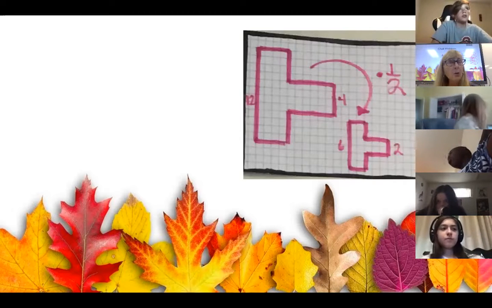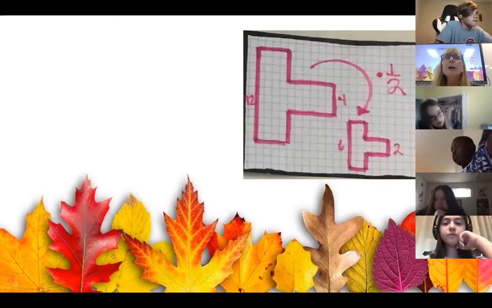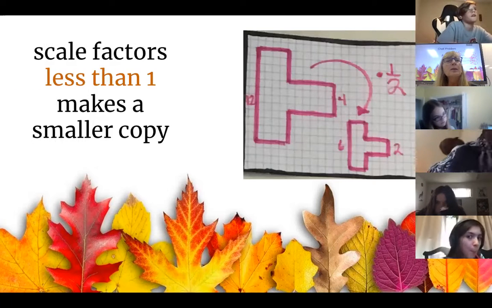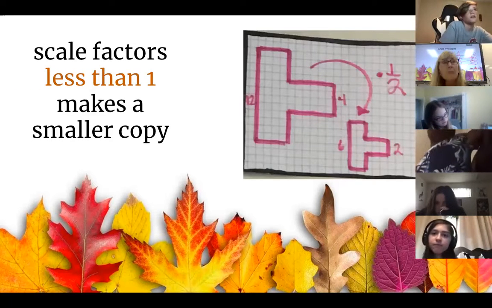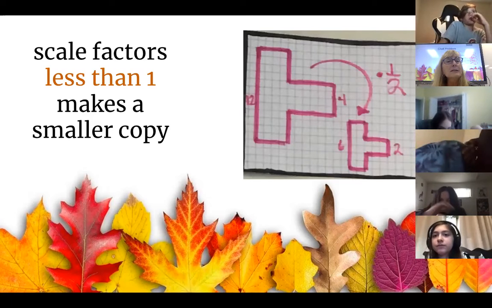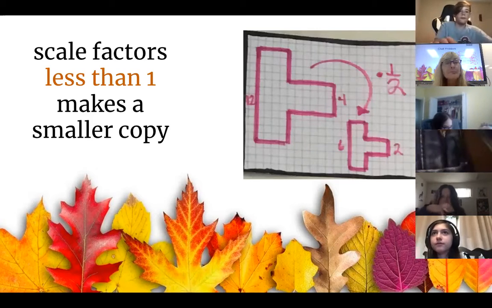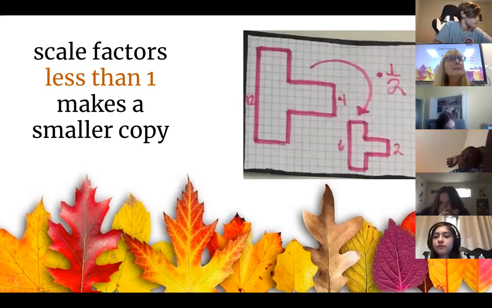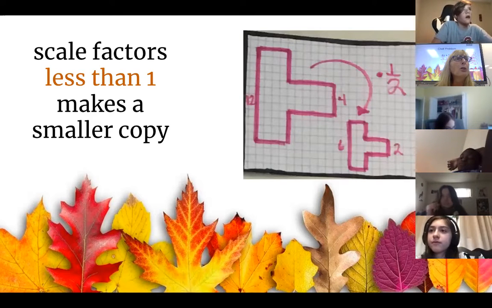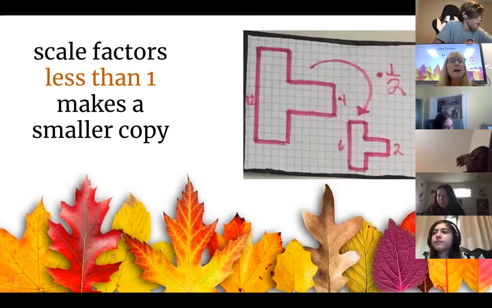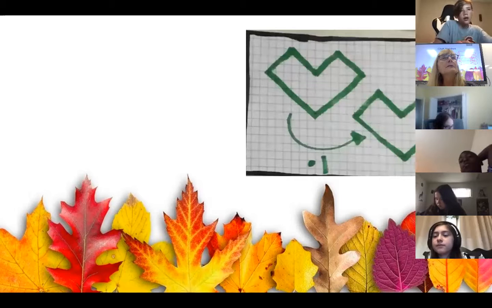So whenever we multiply by a number less than 1, it is going to make a smaller copy. All right, so scale factors less than 1 make a smaller copy. And does that make sense? If we multiply something by 1/3, isn't it going to be 1/3 as big? Yes, okay.